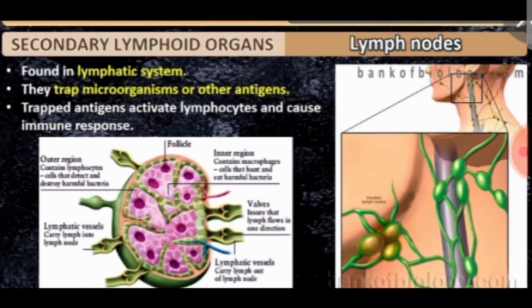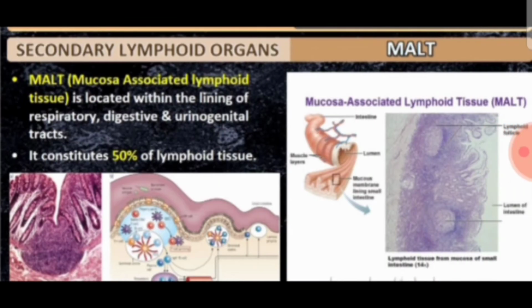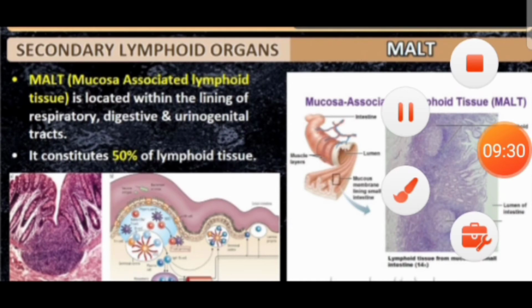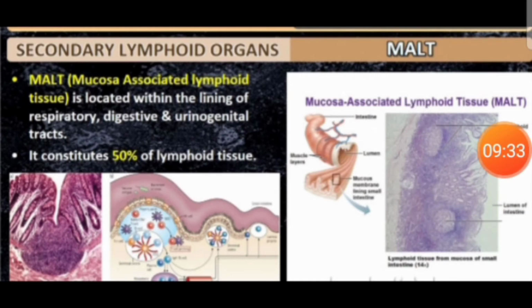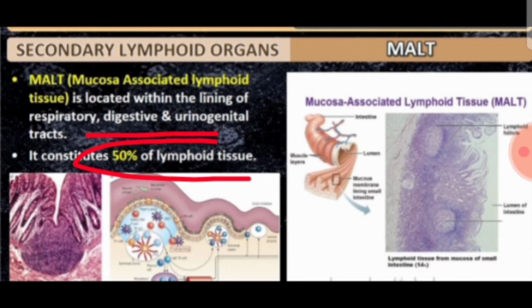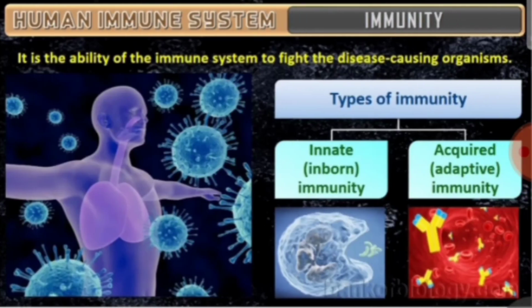Then lymph nodes, another secondary lymphoid organ, are a part of the lymphatic system. They trap infectious microorganisms and antigens, thereby protecting our body and acting as a part of the immune system. Then, very important, mucosa associated lymphoid tissue is present in the inner lining of the respiratory, digestive and urogenital tracts, and remember, MALT constitutes about 50% of the lymphoid tissue.